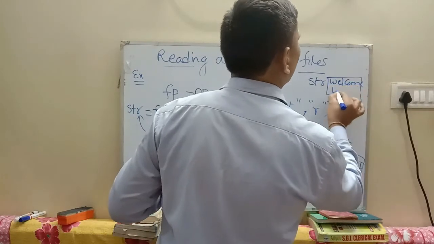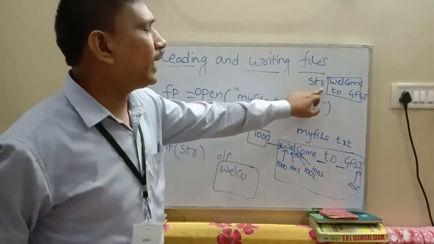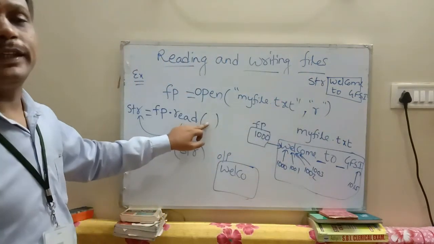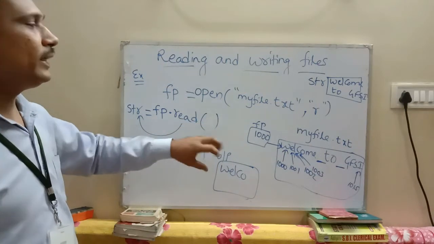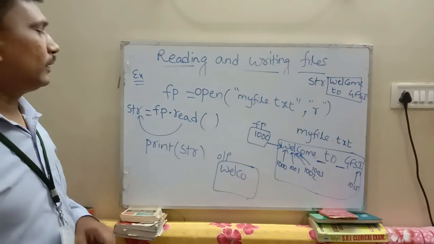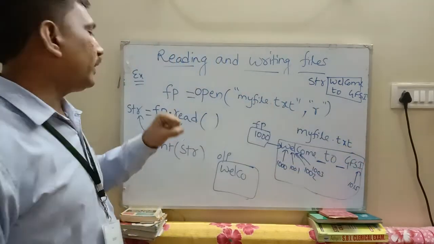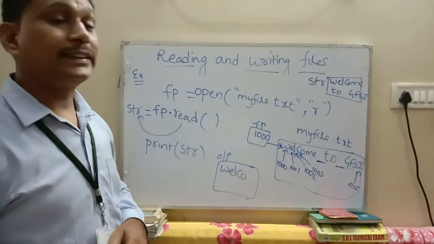Why? Because the str variable consists of welcome to GFSI. Here we are not specifying any n number, so that's why it reads all the contents from the file. All the contents are read and stored in the str variable.